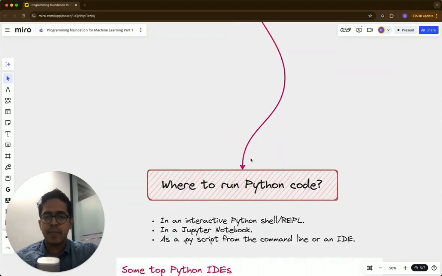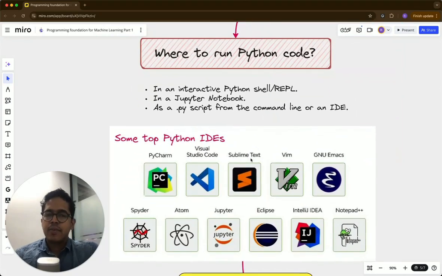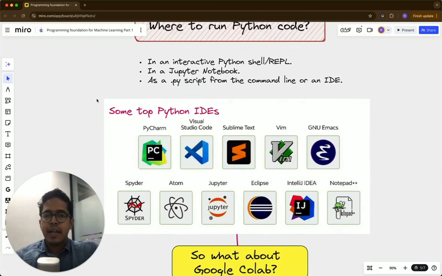The next thing is, where exactly are you going to write this code? Are you going to write it locally on your computer somewhere, or are you going to go to some website and run this, or do you have to install some special software? These are some questions that you may have. So there is something called Integrated Development Environment, IDE. And these are some famous examples of IDEs in which you can run Python. Spyder is very famous, Atom, Jupyter Notebook, Visual Studio Code. All of these are very famous.